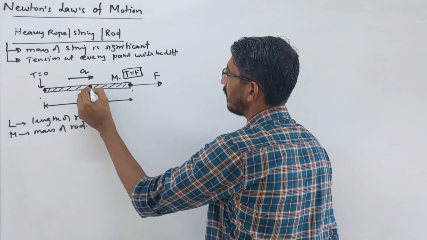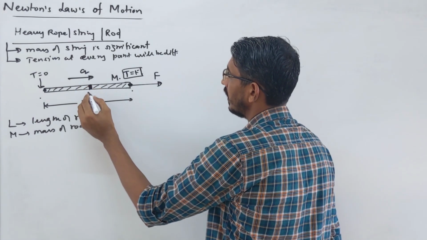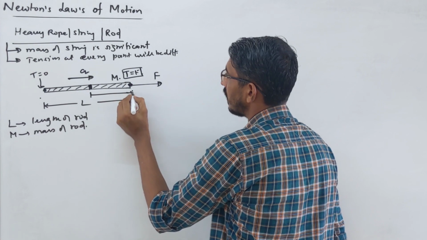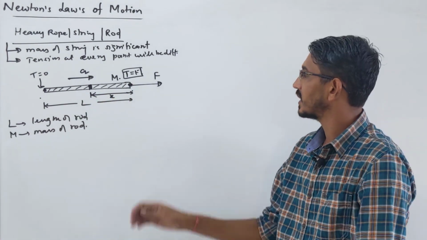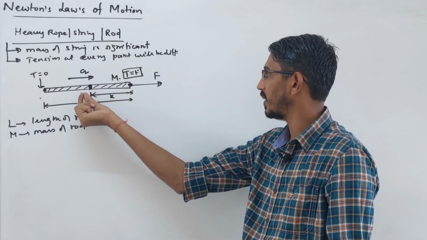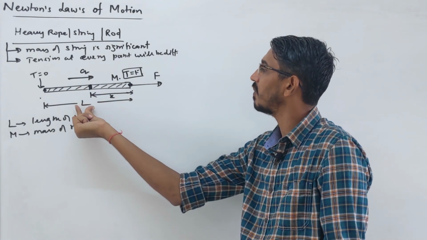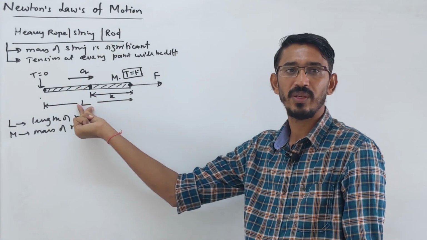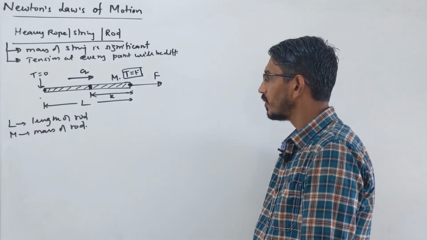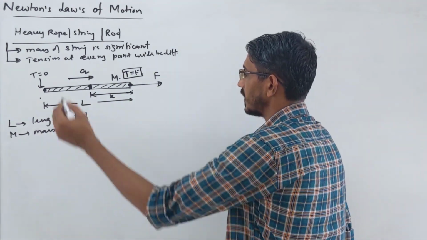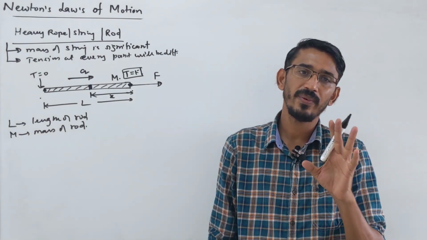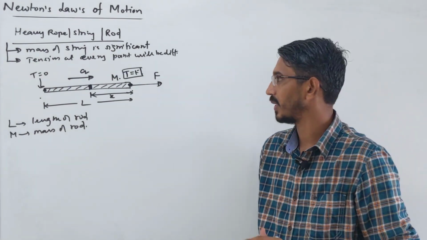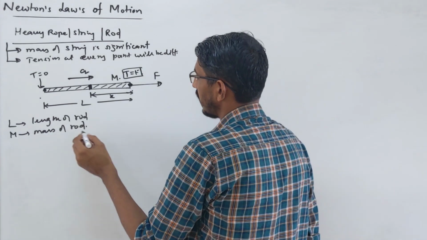Okay, now how do we calculate at any general point? Suppose this is the point where we have to calculate tension, and we call its distance x from where we are applying force. They generally give it in terms of length only, like L by 2, L by 3, L by 4. So what do we do? The same procedure we have to follow. First you have to find the acceleration of the system. Then write FBD and find tension. So let's find the acceleration of the system.